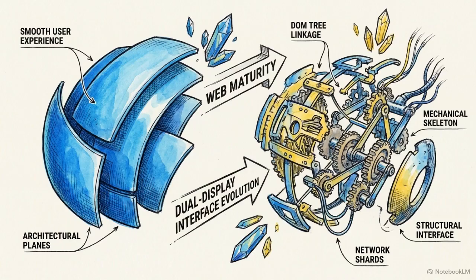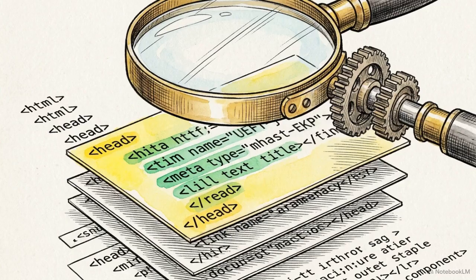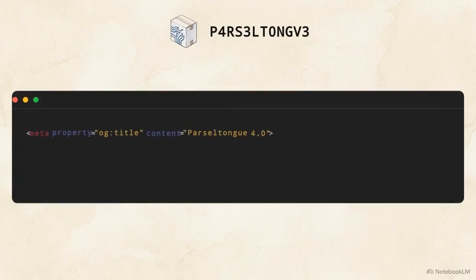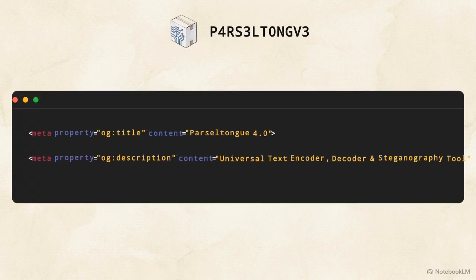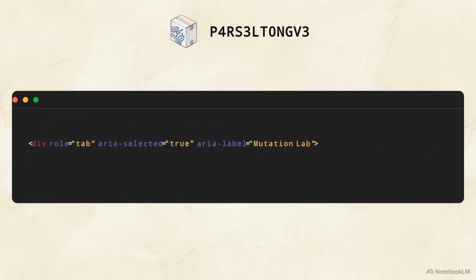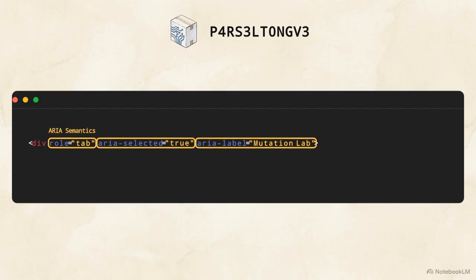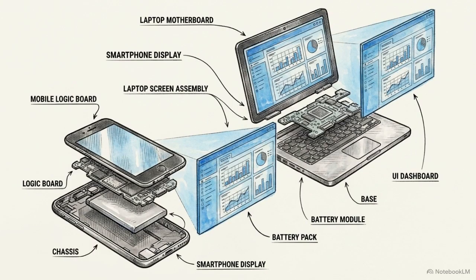We define web maturity by how a tool handles its underlying structure. Parseltongue shows a high level of technical discipline in its SEO and metadata implementation. The tool utilizes comprehensive Open Graph tags, ensuring that its title and description are machine-readable for accurate sharing previews. The codebase also prioritizes accessibility, implementing explicit ARIA semantics, like roles and labels, to govern its user interface controls. The inclusion of these accessibility standards and mobile responsive tags proves a deliberate, professional development methodology.